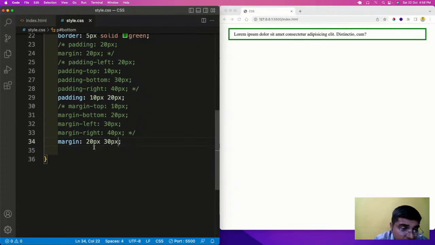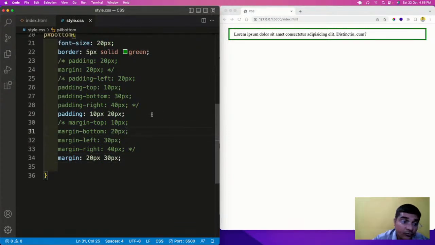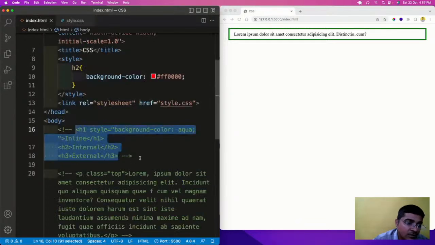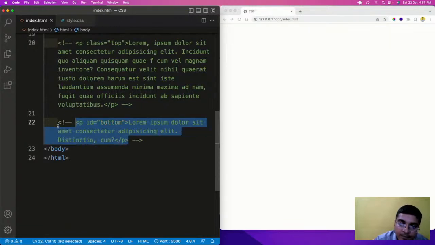Now, after this padding and margin, let us see the styling of list. Styling of list is again a very important thing you all need to know. So let me comment out this thing.